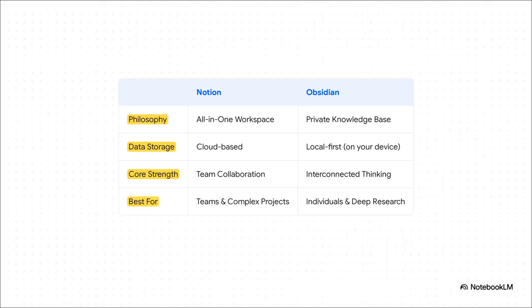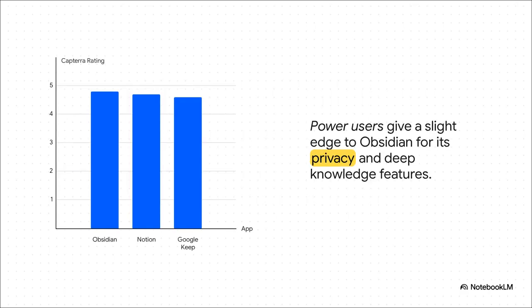So when you boil it all down, this is the crucial difference. Notion is built from the ground up for collaboration in the cloud. It's all about shared workspaces and powerful databases. Obsidian, on the other hand, is for building your own private web of knowledge, right on your own device. Its strengths are interconnected thinking and total privacy. And what's interesting is you can actually see this play out in how people rate these apps. They're all really highly rated, right? But you can see that power users who really value that deep, private knowledge work give a little bit of an edge to Obsidian. Notion is right there behind it, praised for being so incredibly versatile, and Keep, well, it holds its own as a super reliable, simple tool.